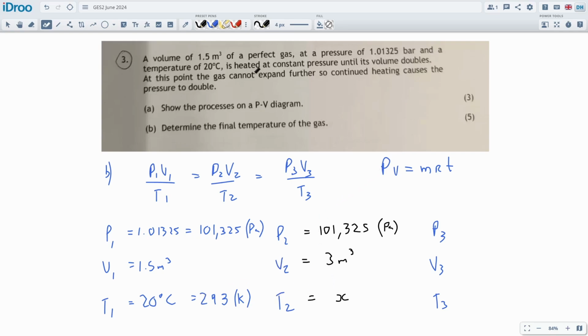At this point, the gas cannot expand any further, which means the volume will be kept the same. So the volume here will be 3 meters cubed. And continued heating causes the pressure to double. So that now this will go up to double this number.